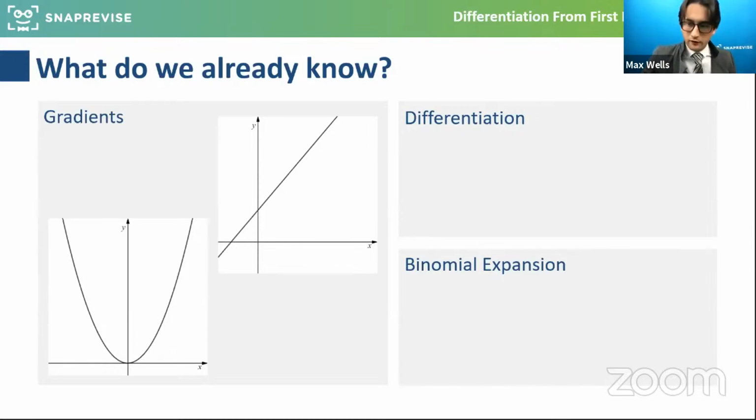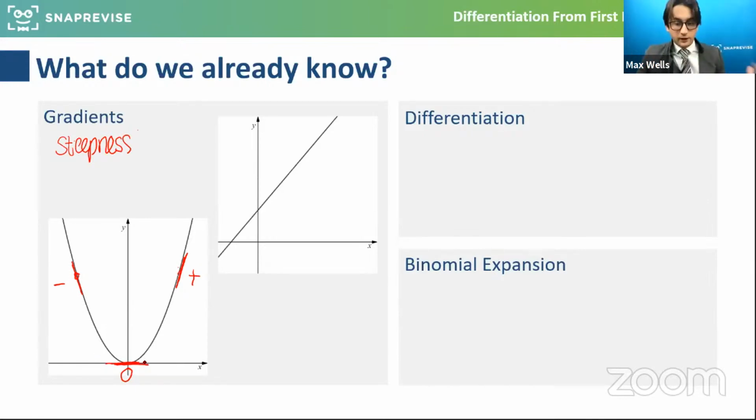So gradients, we hopefully know even from GCSE that this refers to the steepness of a line. If we inspect different points on the graph and look at what the steepness is doing for a quadratic graph, you can see that on this part we've got a positive gradient, here we've got a negative gradient, and here at the turning point, the gradient is flat, it's 0.